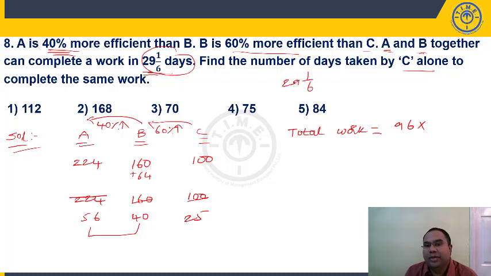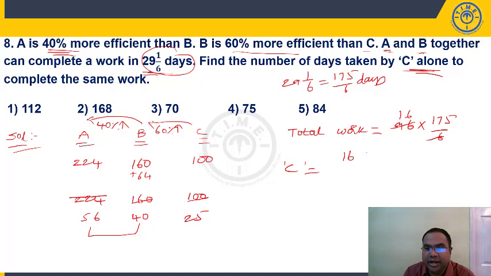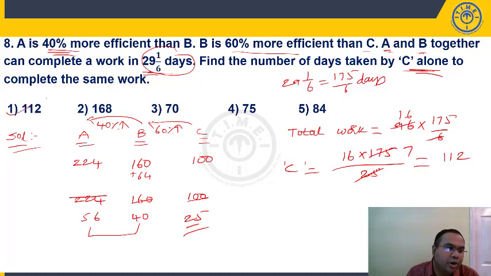29 into 6: 20 into 6 is 120, 9 into 6 is 54. 174 plus 1, 175/6 days. Into 175/6, 6 goes 16 times, so don't multiply this. Total work is 16 into 175. What's the question? C alone will take how much time to complete the work? Total work is 16 into 175. Per day C will do how many units? 25 units. 25 goes 7 times. 16 into 7 is 112. So C alone will complete in 112 days.